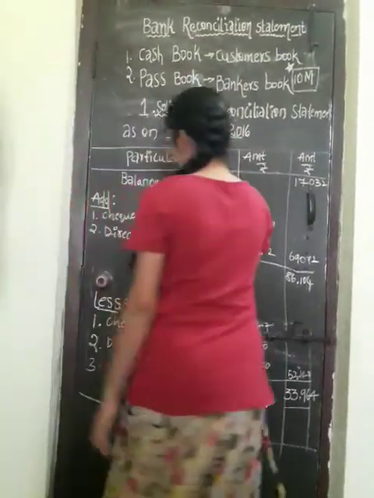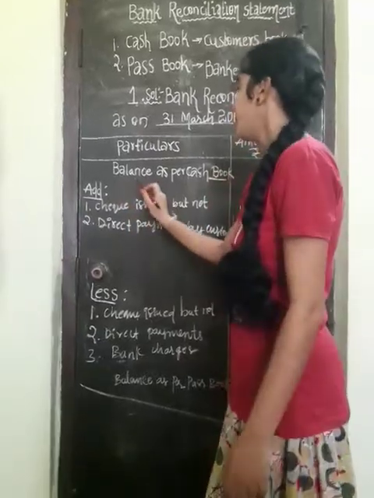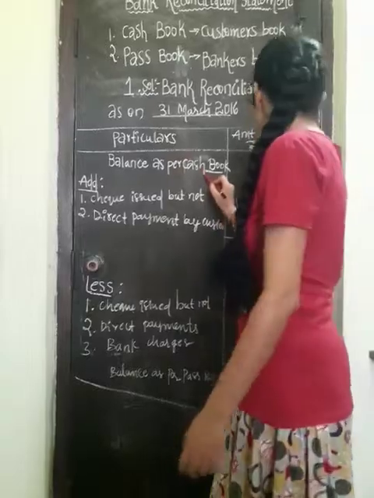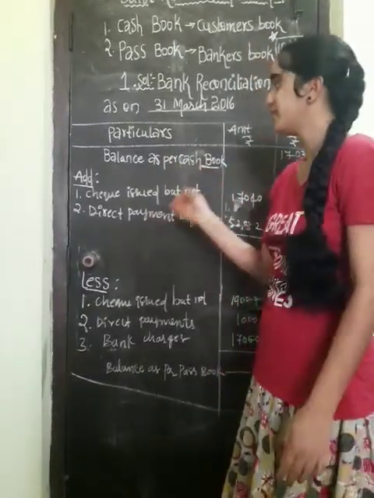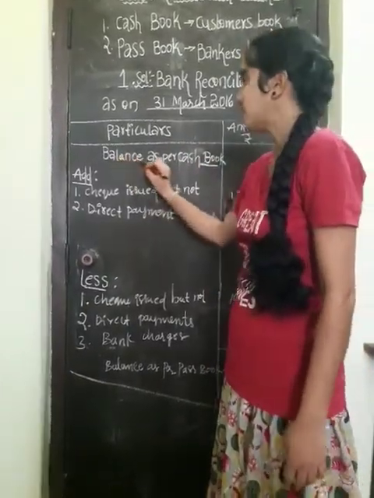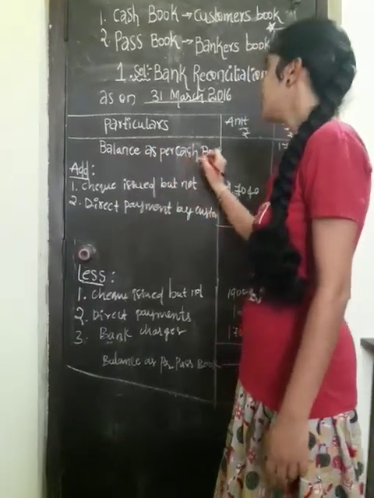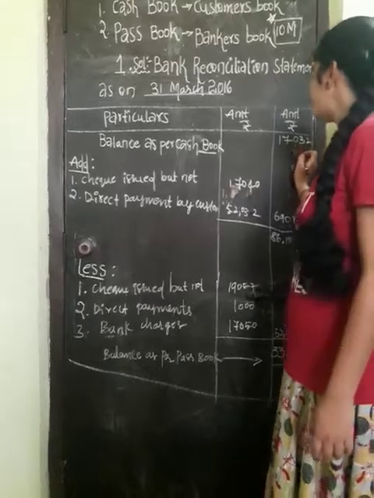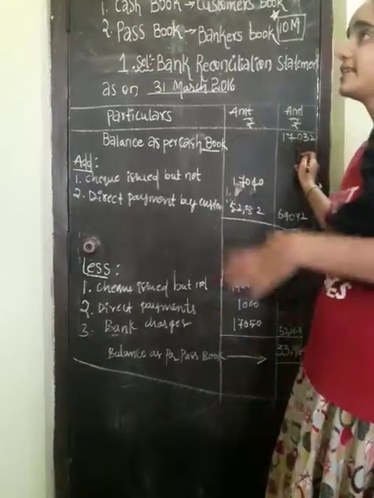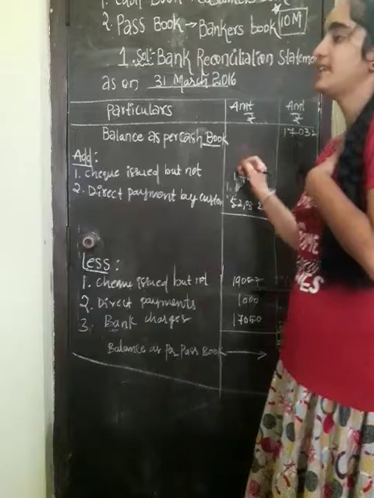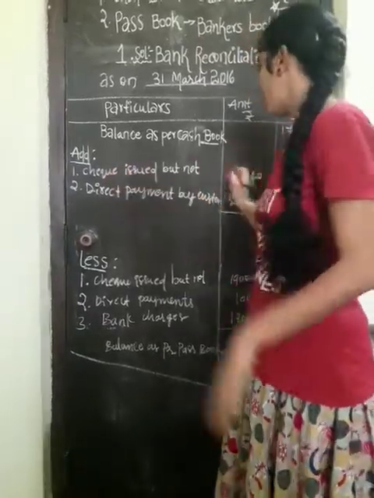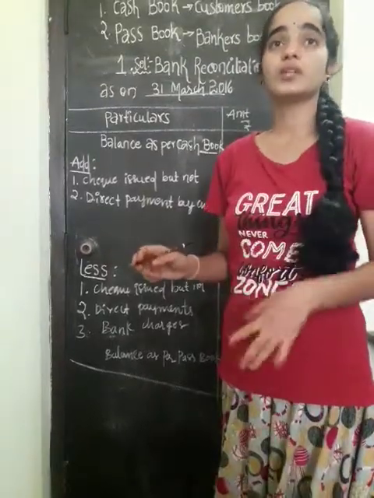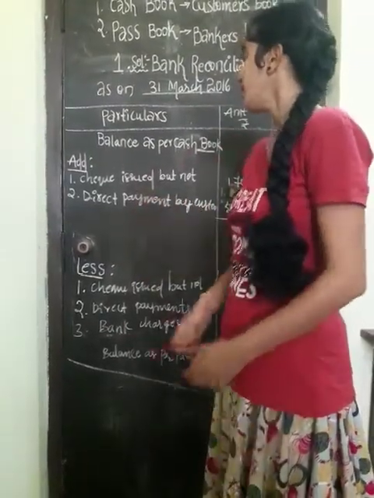Okay, we have to write the first one, balance as per the cash book. We have this balance amount in the question itself. We have to take the whole balance of the cash book into the outer column, and in the inner column we have to write the add values amount.